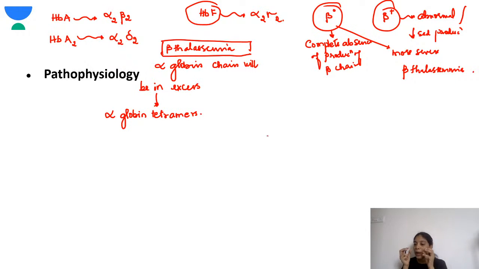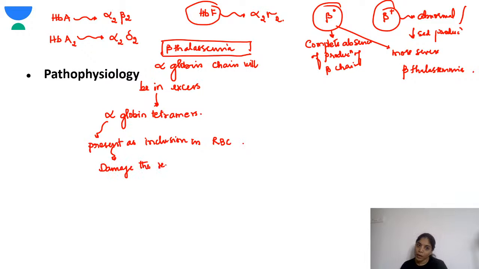These alpha globin tetramers will present as inclusions in the red blood cell. These inclusions are very unstable and they will precipitate, and then they will damage the red cell membrane.